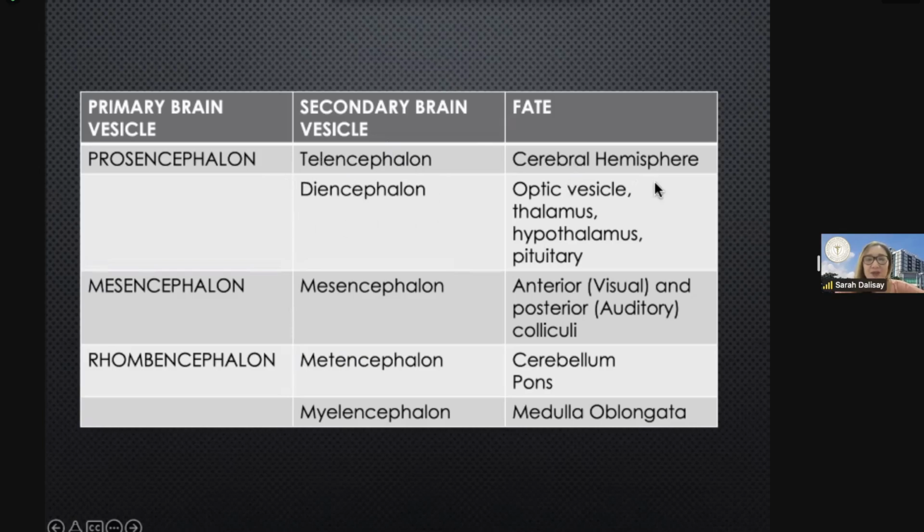the diencephalon will become the optic vesicle, the thalamus, the hypothalamus, and the pituitary, while the mesencephalon will become the anterior and posterior colliculi. The anterior colliculi or the superior colliculus receives visual information, while the posterior colliculi or the inferior colliculus receives auditory information. Okay, so the metencephalon will become the cerebellum and the pons, while the myelencephalon will become the medulla oblongata. Okay, so that was discussed earlier during your lecture.